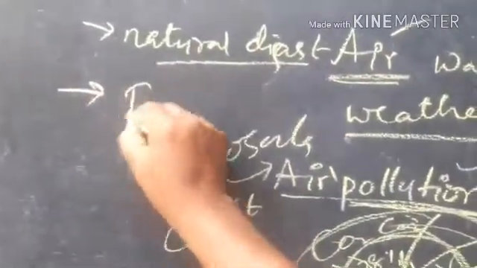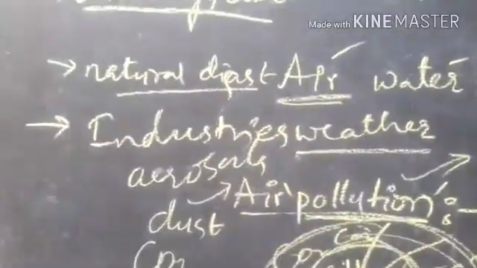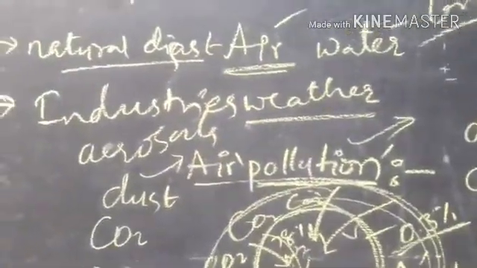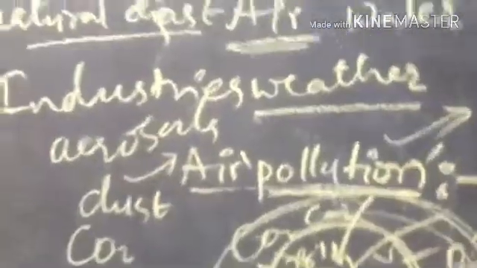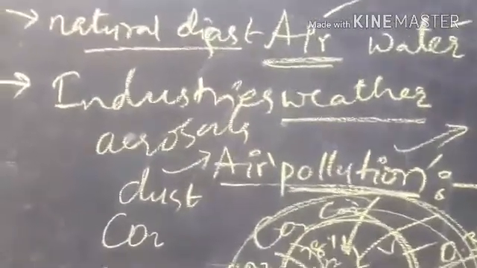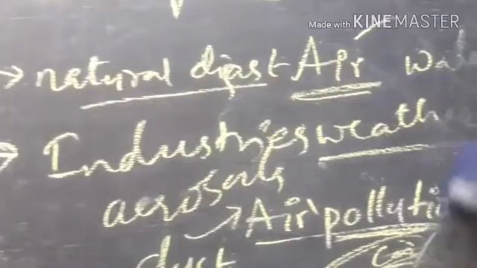And next, because of industries. We know very well that while industries are running, they use different materials to burn things, and because of industry, different kinds of pollutants are released, like carbon dioxide, carbon monoxide, sulfur dioxide, and they enter into the air and cause air pollution, right?